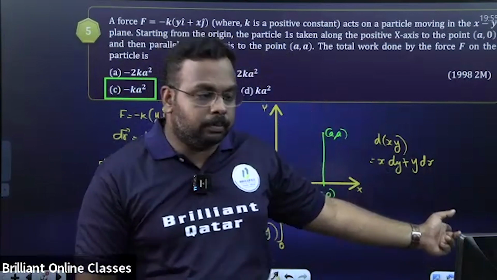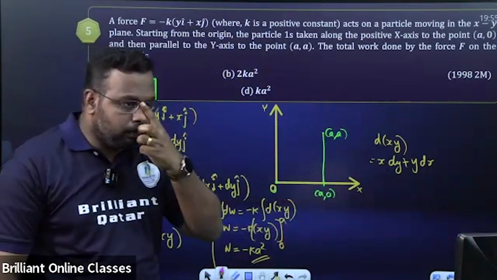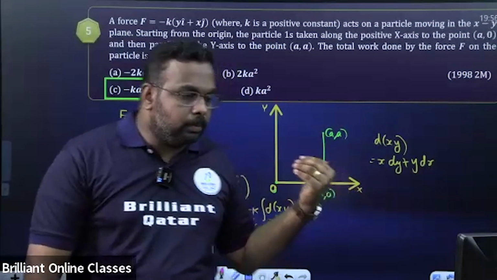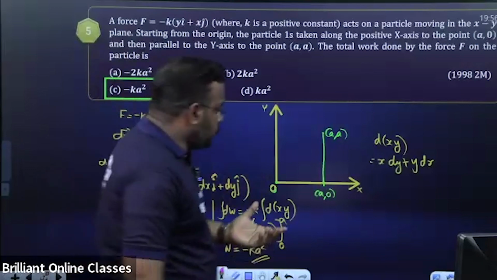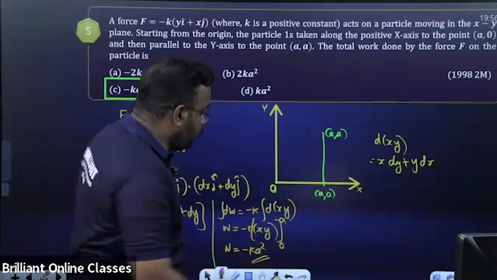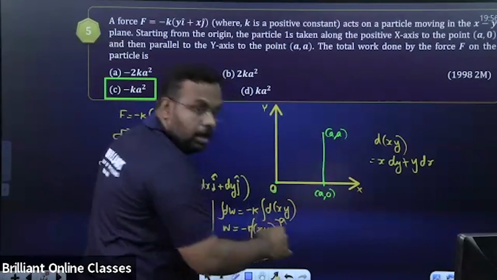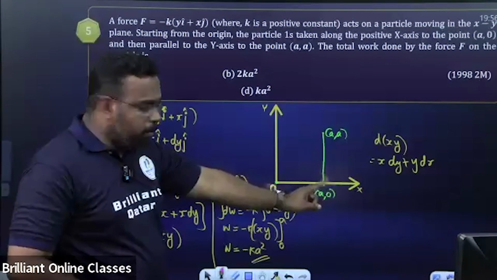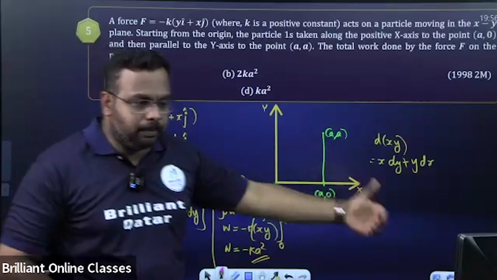Got it? Listen here, I will be explaining the second method. If it is not fully clear, I'll explain in the class why you are not able to do it that way in all cases.